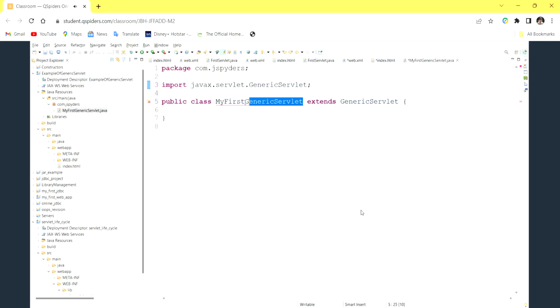It is throwing an exception, an error. Why is this error showing? Tell me anyone. GenericServlet is a class, right? While I am extending the class, it is throwing one error. What is that error? What should I add?